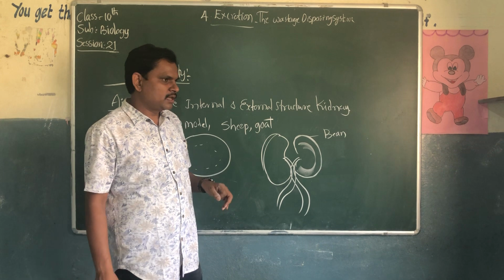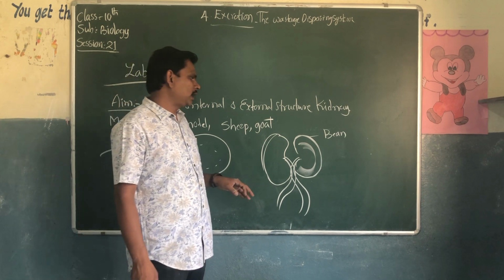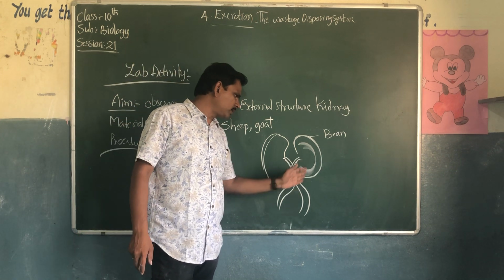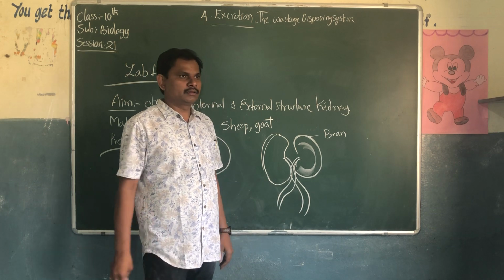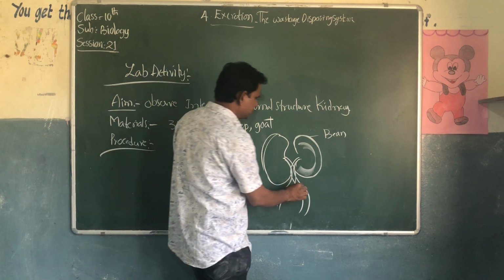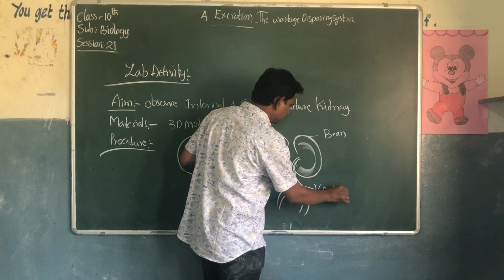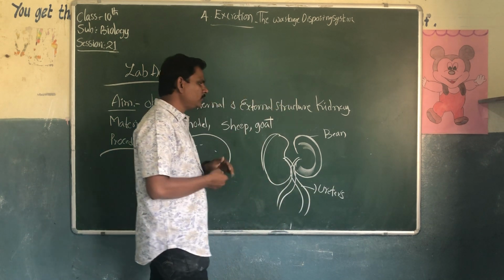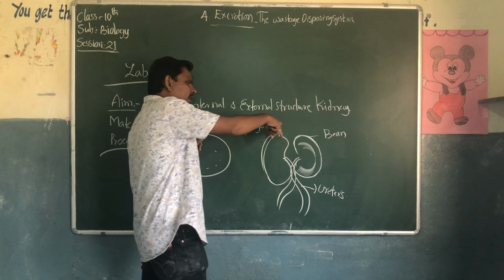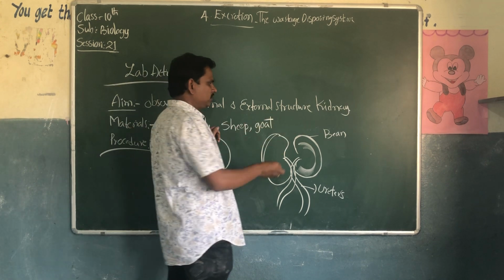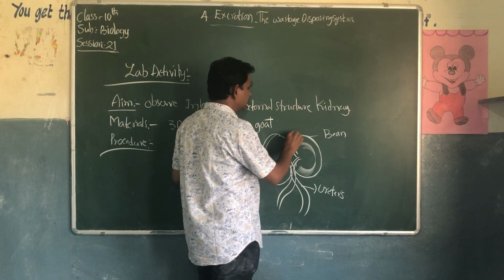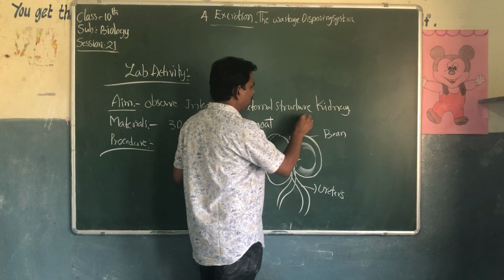Some tubes are coming away from the kidney: the pair of ureters. Some vessels are entering into the kidneys. These vessels are called artery, the renal artery.